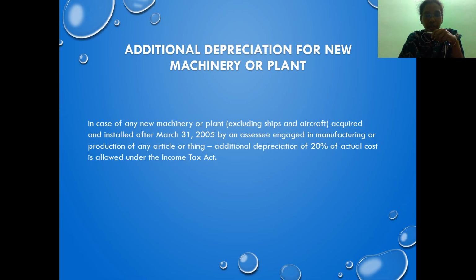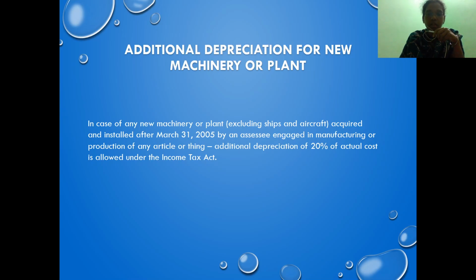So the asset which qualifies for additional depreciation is newly acquired plant or machinery. Any newly acquired plant and machinery is eligible for additional depreciation. So I have acquired a new plant in the relevant previous year. The second condition is the number of days the asset has been used. In the relevant previous year, I should have used that newly acquired asset for more than 180 days to claim full depreciation. If I have used it for less than 180 days, I can claim only half of the depreciation that is allowed, and not the full depreciation.